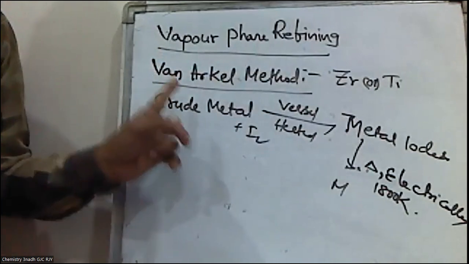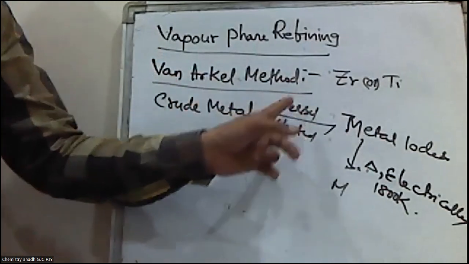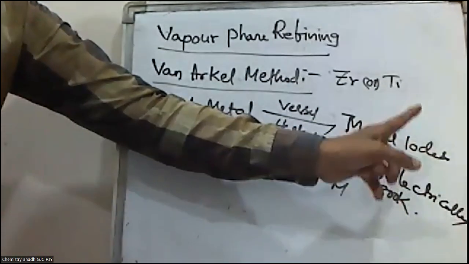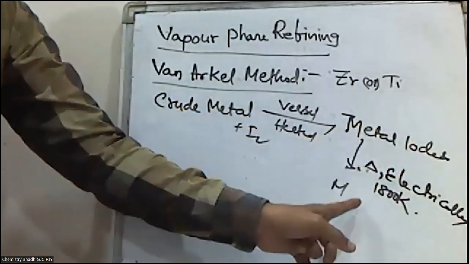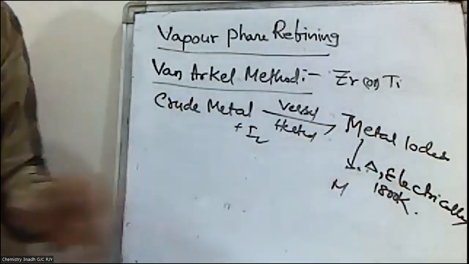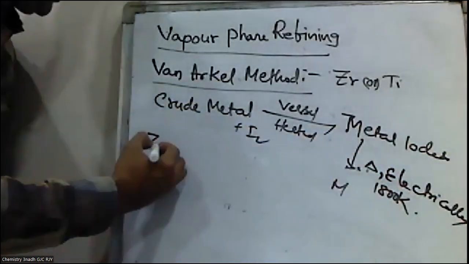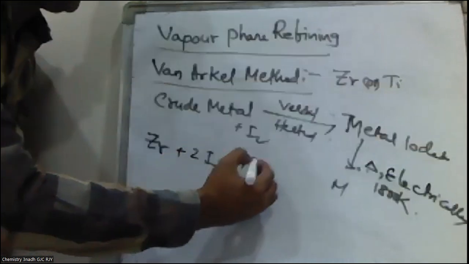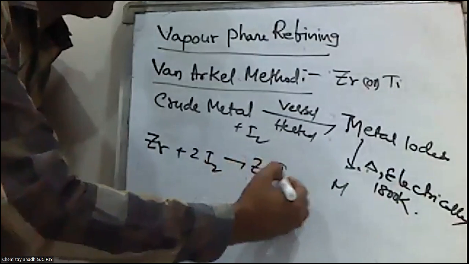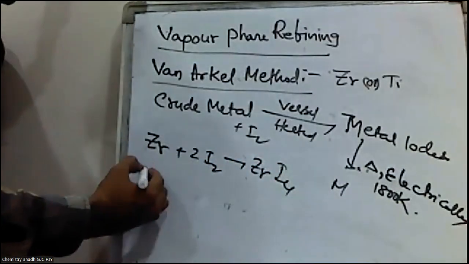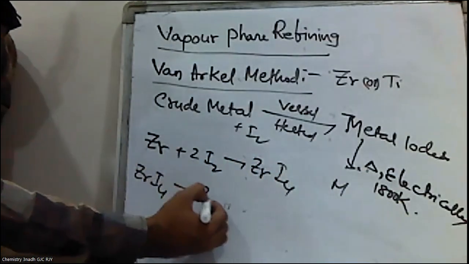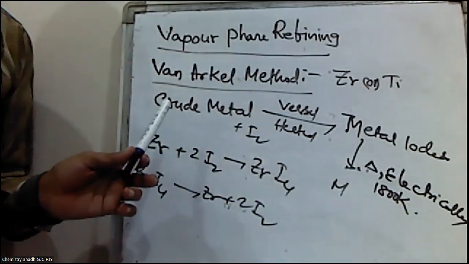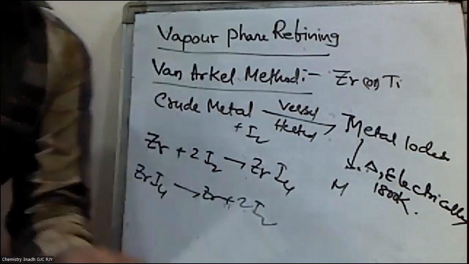For example, zirconium when treated with iodine forms zirconium iodide, which further decomposes to give back zirconium. This is the Van Arkel method.